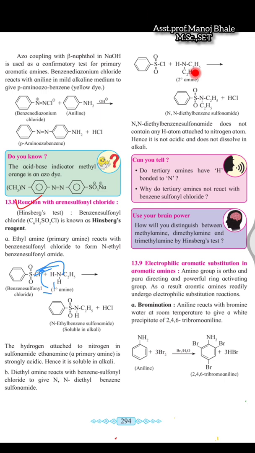Next point which is given there is the electrophilic aromatic substitution. Electrophilic aromatic substitution in the aromatic amines. Bromination is given there. Electrophilic substitution reaction occurs at the ortho and para positions only.